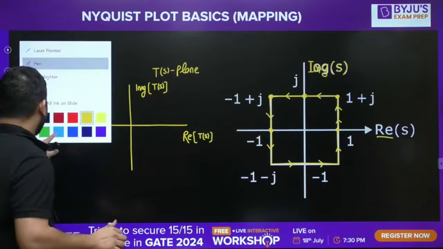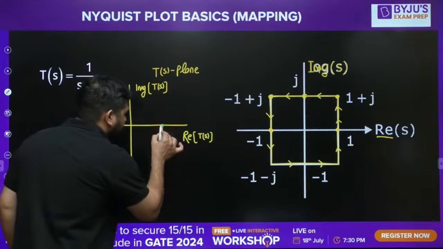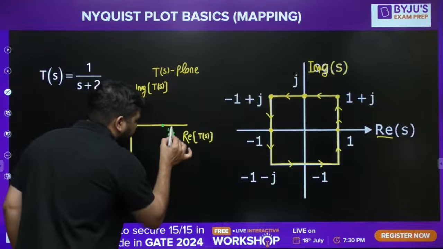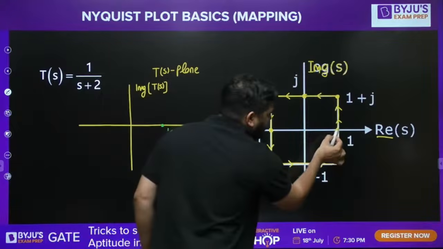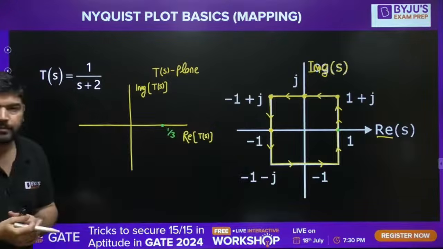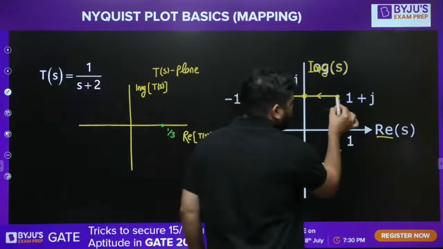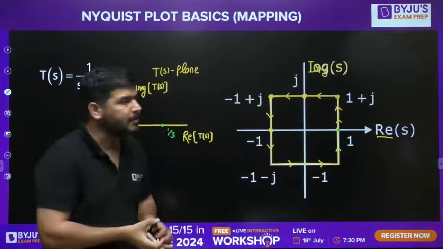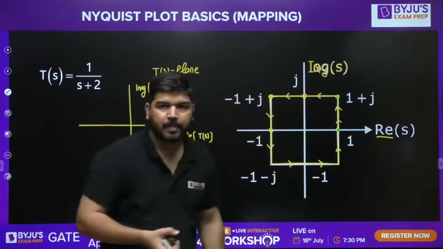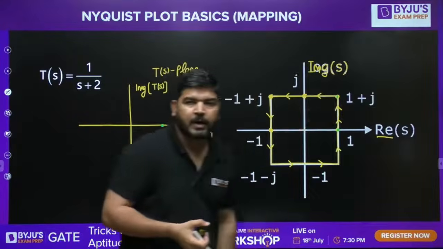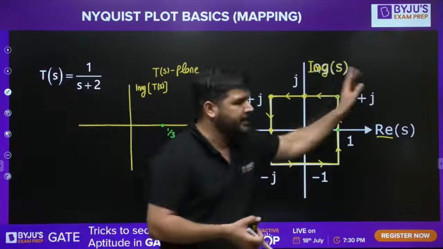Okay, so let me show it here. This is 1 by 3. So I have mapped this point at 1 by 3. Now it's time for the next point, because you are going in this direction. You have selected some direction of this S-plane contour. So now the next point is 1 plus j.